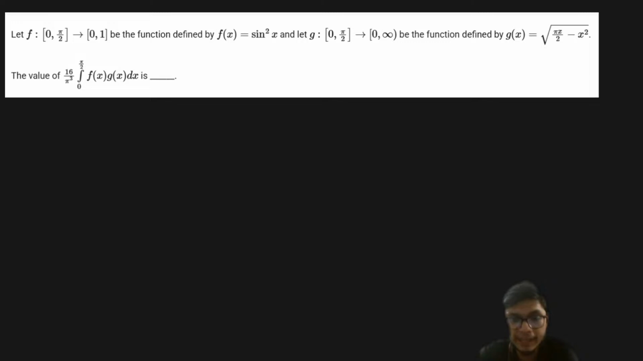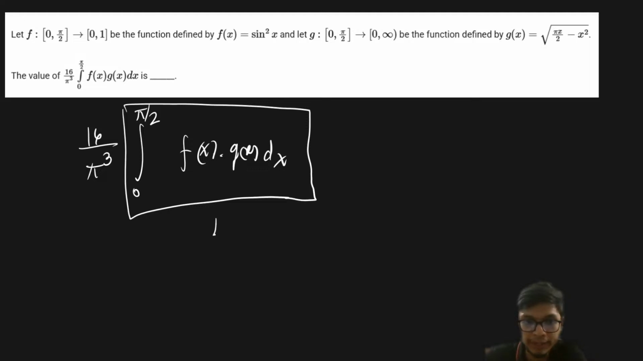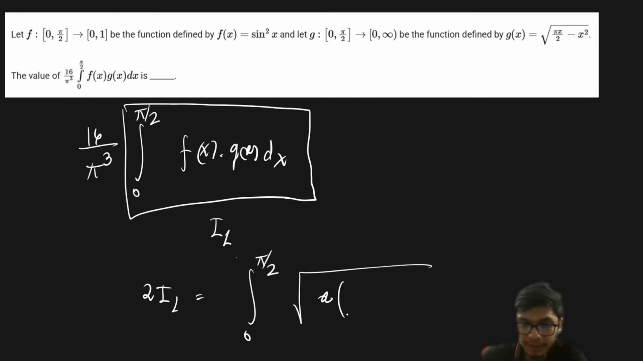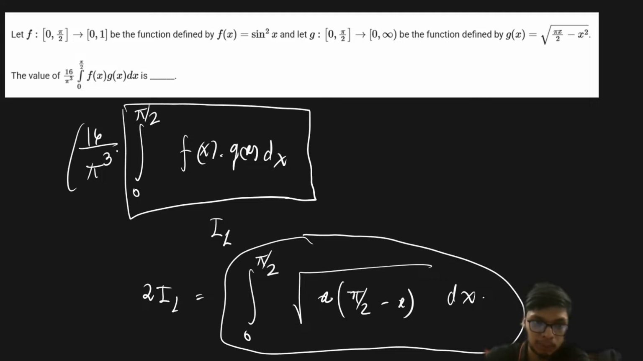So the next problem we have with us is again a numeric type question, which is kind of a continuation of the previous problem. It is asking us to find the value of 16 by pi cube times the integration within the limit 0 to pi by 2 of f of x into g of x. Now this particular integral we have already assumed as I1, and the result we obtained is that 2 times of I1 is nothing but the integration from 0 to pi by 2 of the square root of x into pi by 2 minus x dx. Now we have to try to integrate this expression and then find the value of this integration multiplied with 16 upon pi cube.